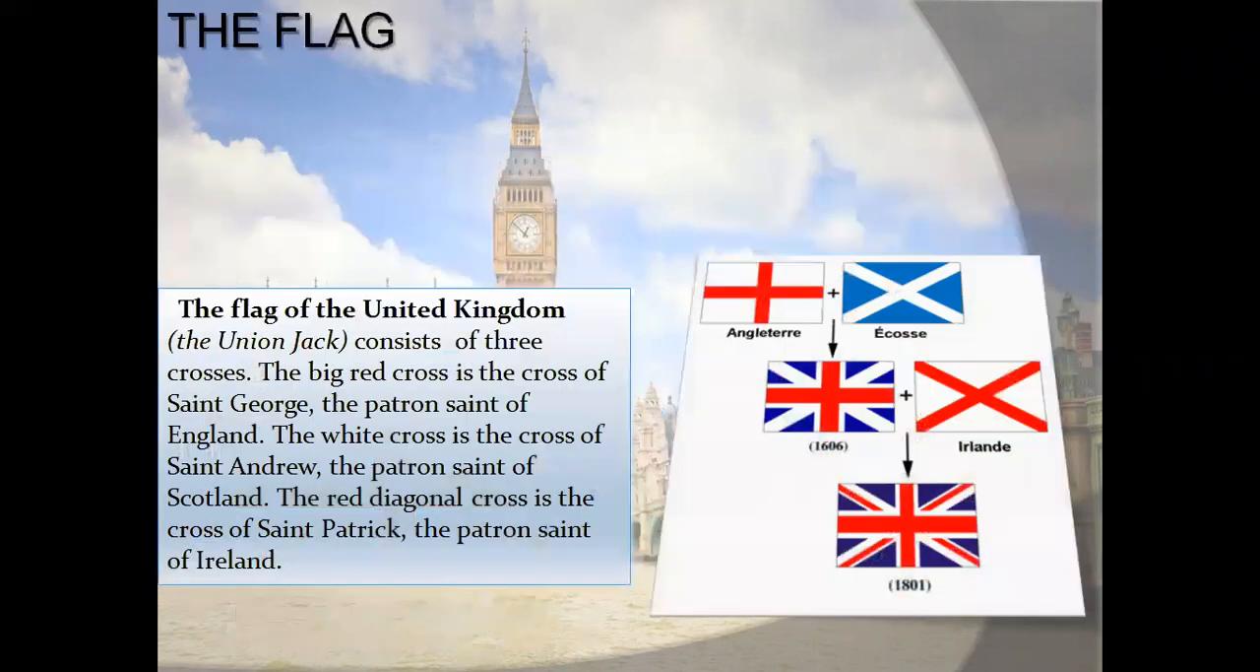The flag of the United Kingdom, the Union Jack, consists of 3 crosses. The big red cross is the cross of St. George, the patron saint of England. The white cross is the cross of St. Andrew, the patron saint of Scotland. The red diagonal cross is the cross of St. Patrick, the patron saint of Ireland. So we can see the picture on the screen.